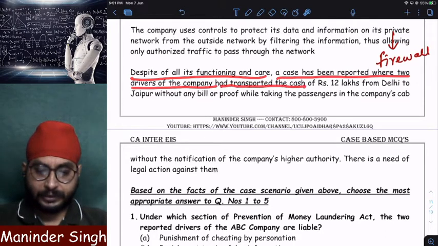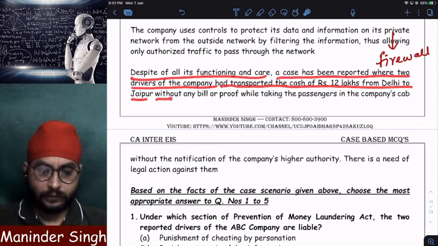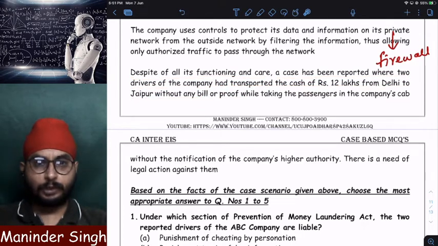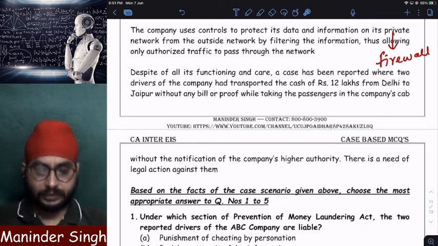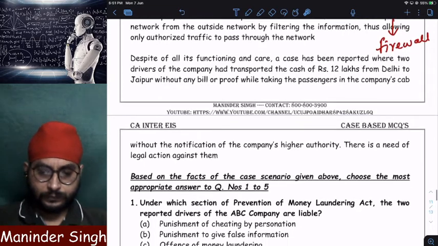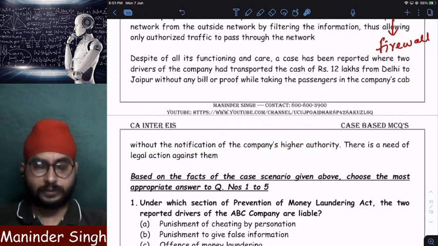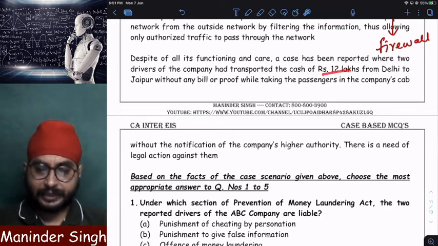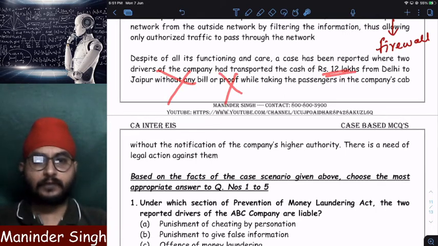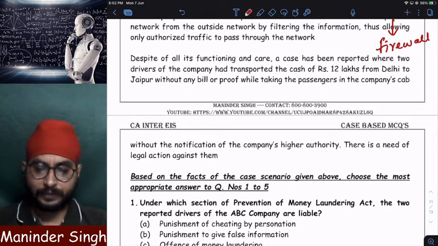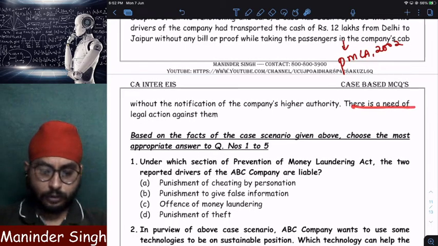Despite all the functioning and care, a case has been reported where two drivers of the company transported cash worth 12 lakhs from Delhi to Jaipur without a bill or a proof. Black money. The 12 lakhs cash was taken by the drivers with their passengers while taking the passengers in the company's cab without the notification of the company's higher authority, without asking the top level management of the company. Drivers carried 12 lakhs cash without any bill or proof. From where did they get this 12 lakhs? No proof. It is black money. Black money means Prevention of Money Laundering Act 2002 will be applicable. Clear? There is a need of legal action against them.